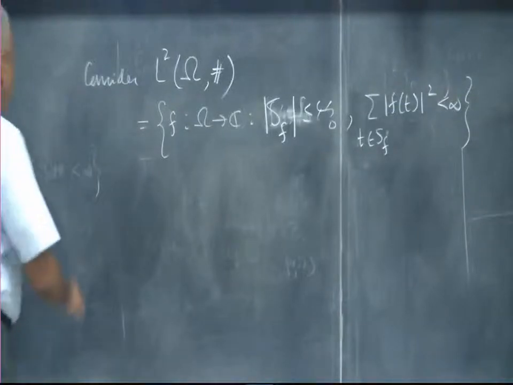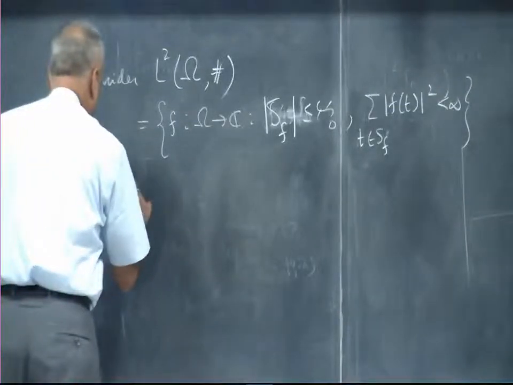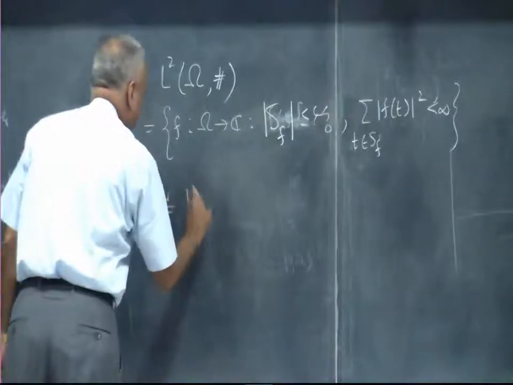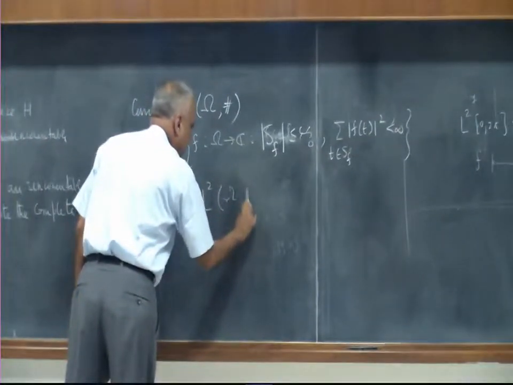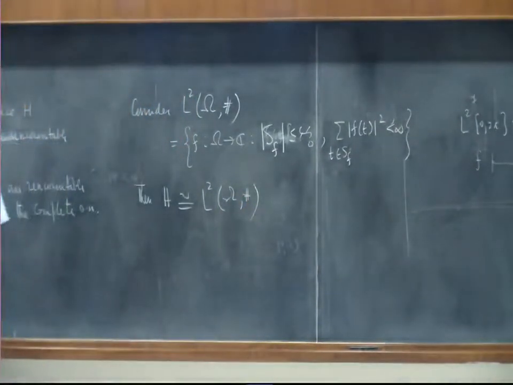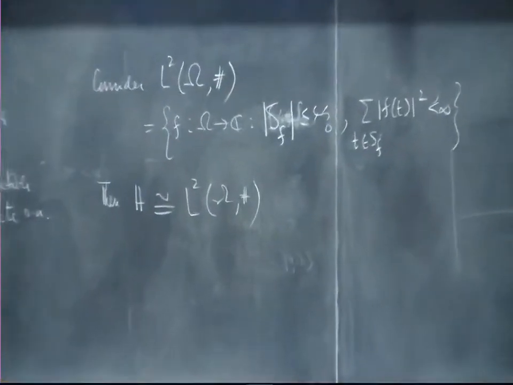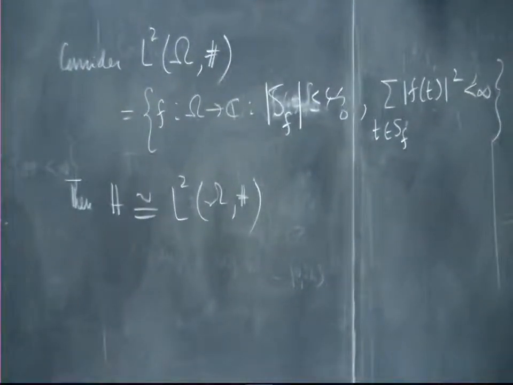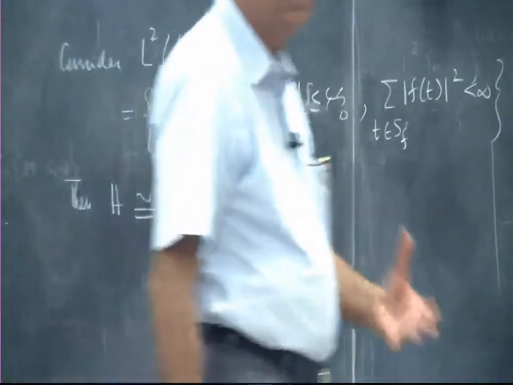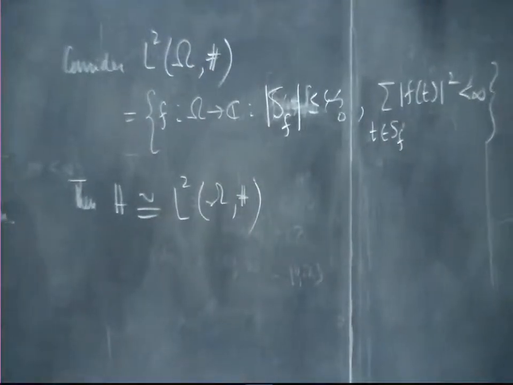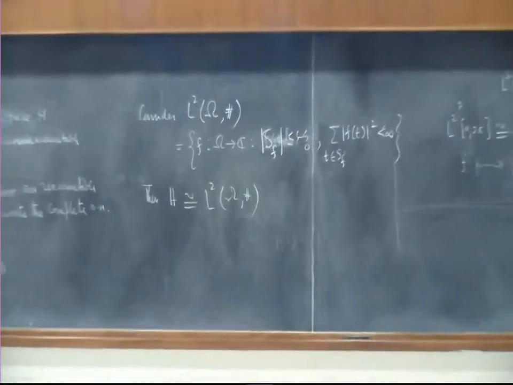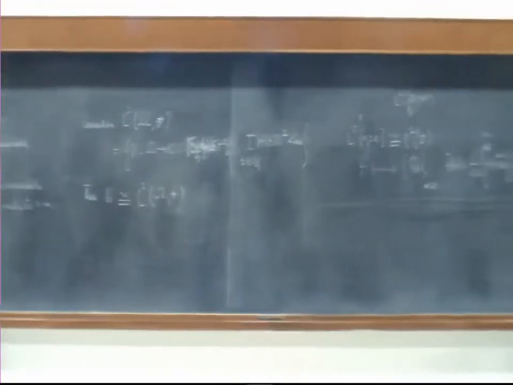And then H will be congruent to L2 of omega, identified completely. So what does this say? Again, the Hilbert space is identified with the right L2 space in counting measure. Only thing is, now the domain space for the function is uncountable.